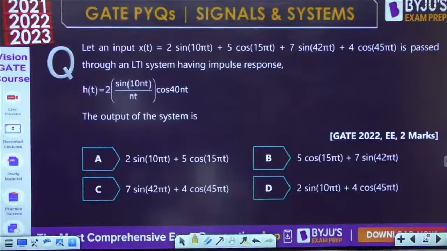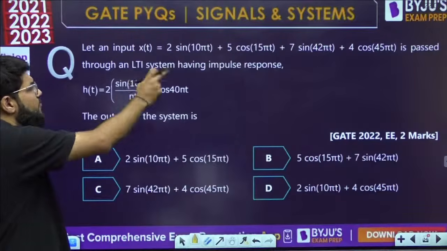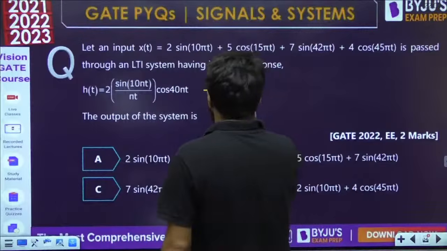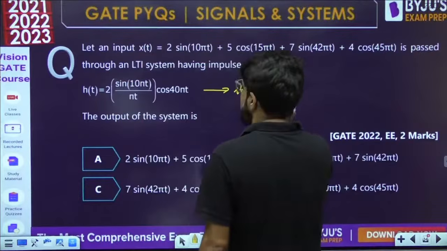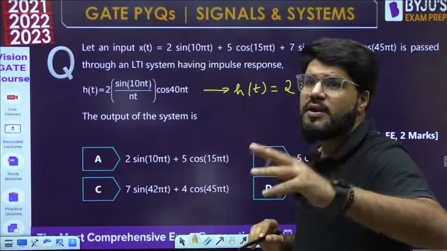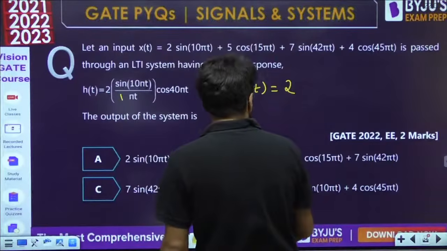Because I want the output to a sinusoid input, let us calculate the frequency response. What is this h(t)? It is 2 sin 10πt by πt. Let us convert it into a sampling function. To do that, let me divide by 10 and also multiply by 10.